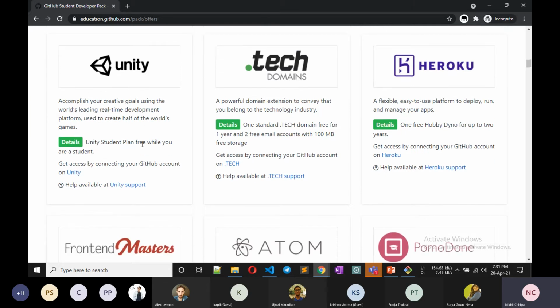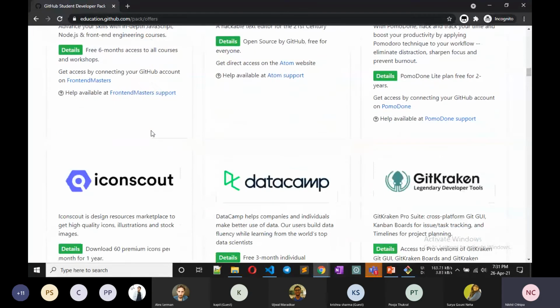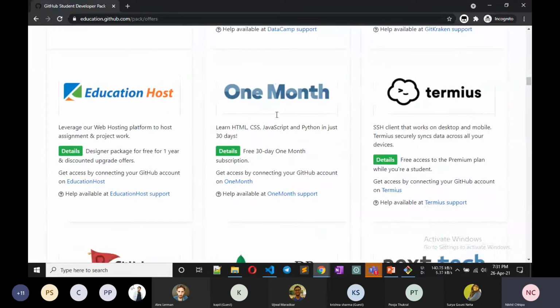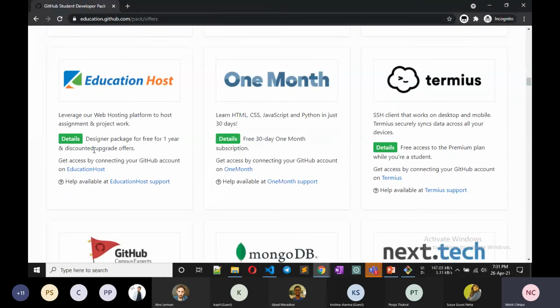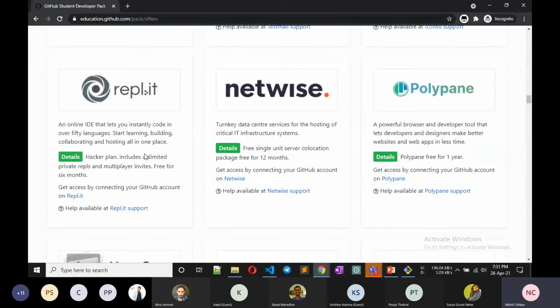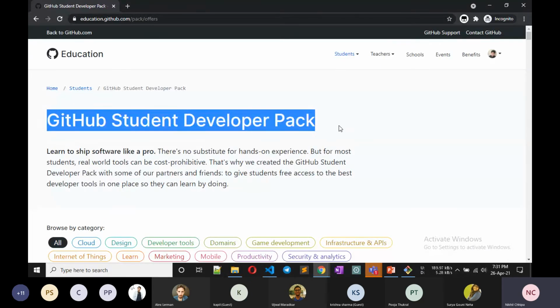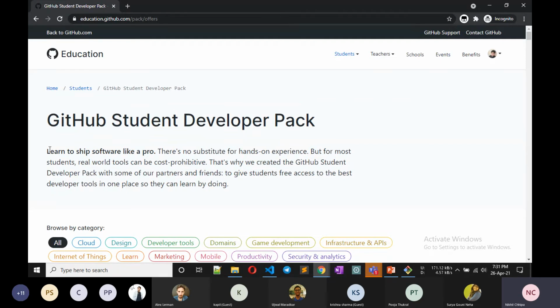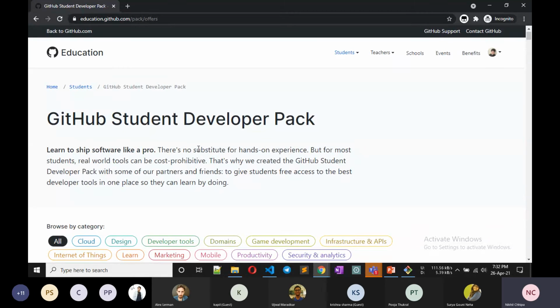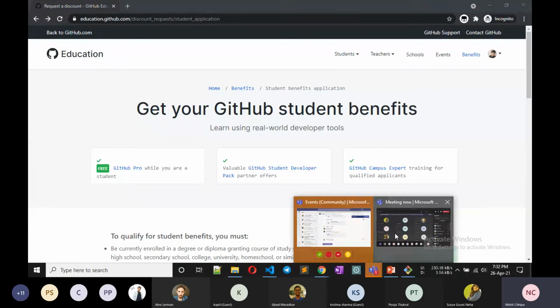Unity is for game development, tech domains, and many things you can get here. This is DataCamp, 1 month of education access. So you can get all these things for free. You only have to apply for the GitHub Student Developer Pack with your email ID. I showed you the process, and it takes 20 to 25 days. So if anyone has a doubt, you can ask.